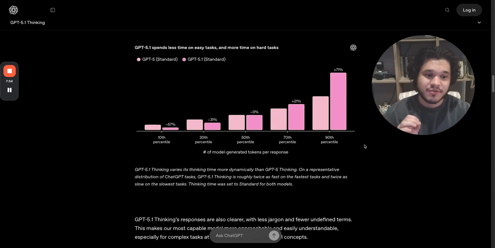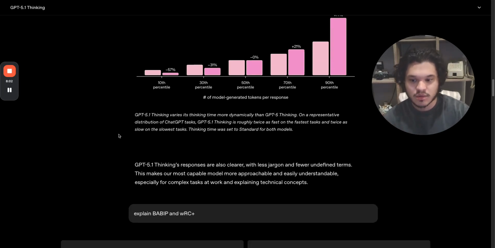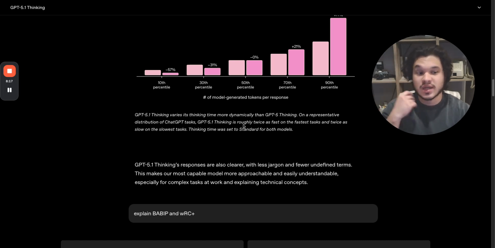However, if it does require more thinking, then ChatGPT 5.1 will think longer, but it's also going to give you a better answer. ChatGPT 5.1 Thinking varies its thinking time more dynamically than ChatGPT 5 Thinking does. On a representative distribution, ChatGPT 5.1 Thinking is roughly twice as fast, so it's going to just pop out answers, which is amazing.